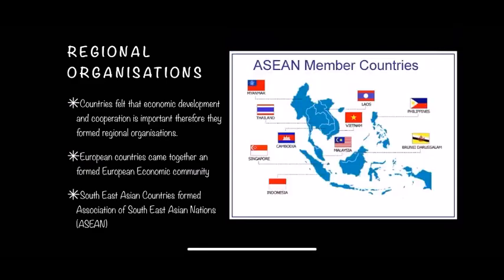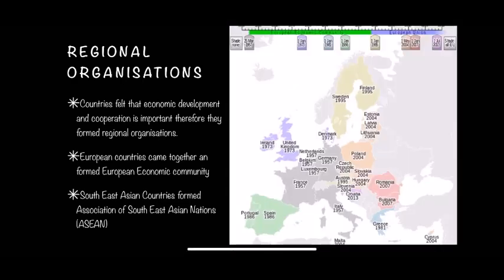Southeast Asian countries formed Association of Southeast Asian Nations, that is ASEAN. At present, all these countries which are marked on the map are part of European Union, which was previously known as European Economic Community.